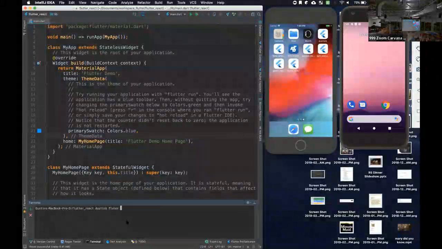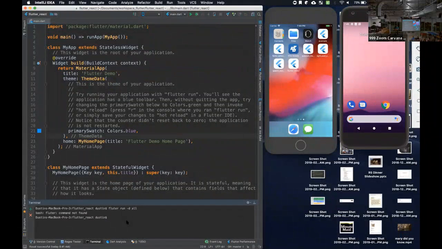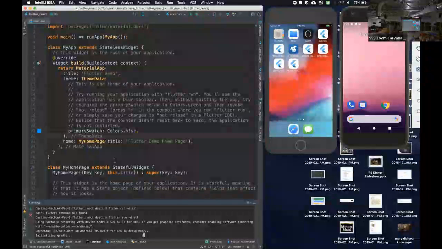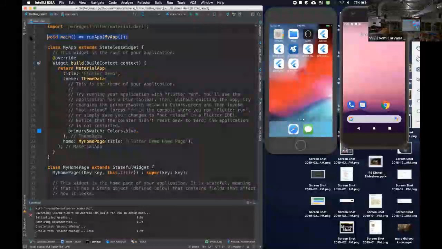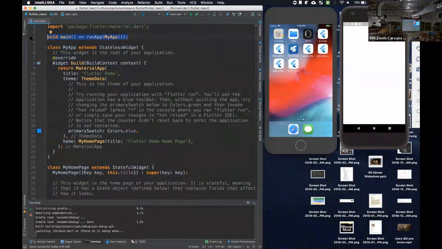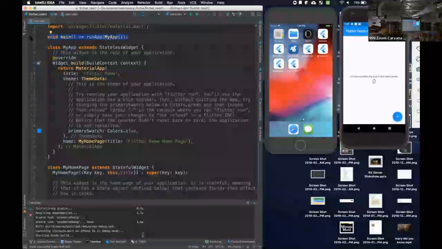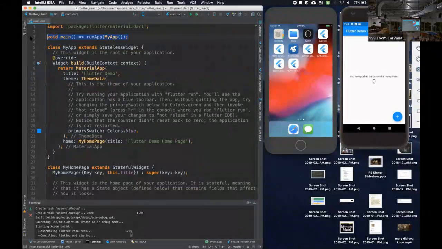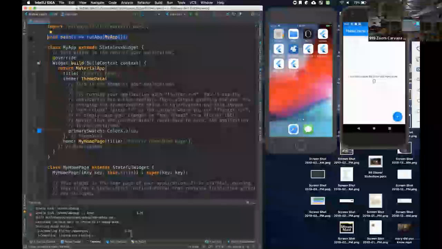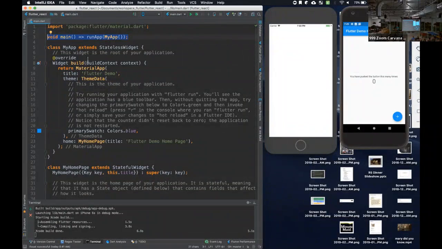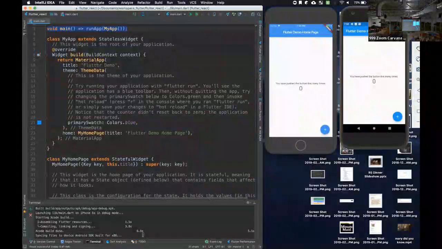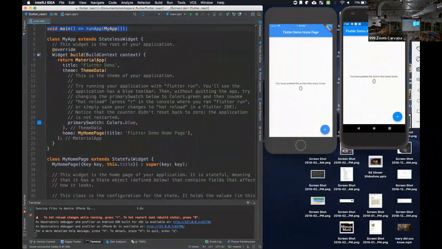I'm going to boot these two up in the emulators. Flutter run. And while it's booting up, let's talk about the structure of this application. In a Dart application, we've got a main entry point method, which calls runApp, and you give it a widget. In Flutter, we call it a widget. In React, we call it a component. There are two types of widgets, stateless and stateful, just like in React. This top level root node is a stateless widget because it doesn't need to maintain any state.